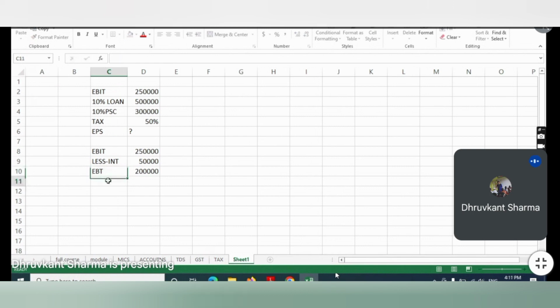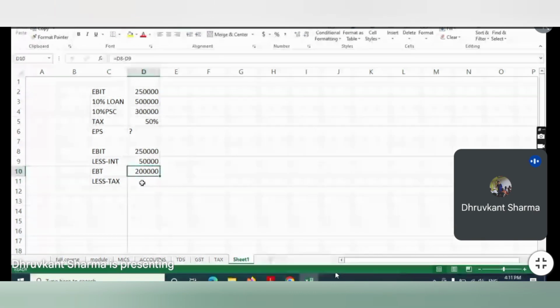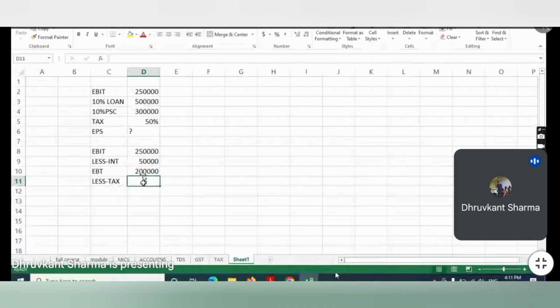Then we will deduct what? Taxes, and tax is paid on the EBT. Always remember, tax is paid on the EBT, as interest is paid on the face value. If we have positive EBT, then we will pay tax. If we have zero EBT or negative EBT, then we will not pay any taxes. Clear? Okay. So on 2 lakhs, we will pay 0.50, this is 50%. Clear? 1 lakh will be our taxes.